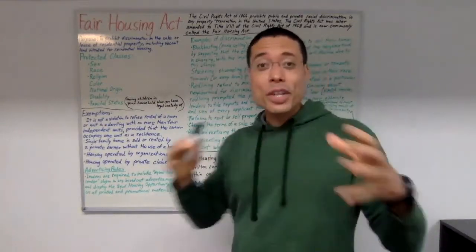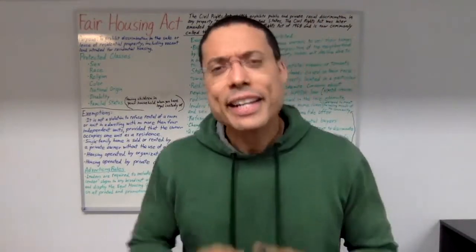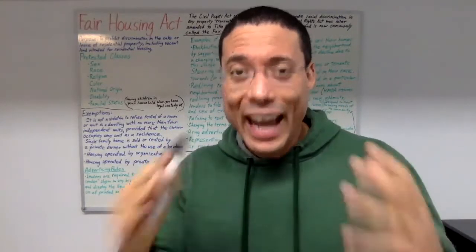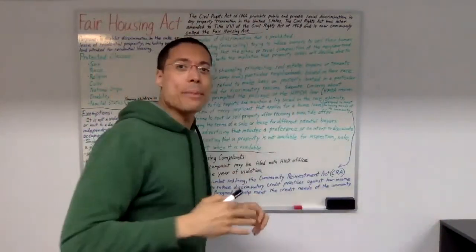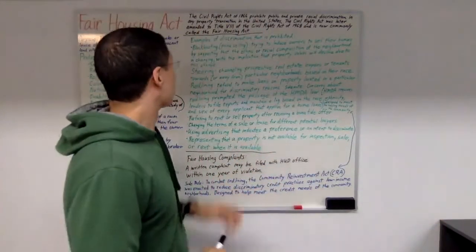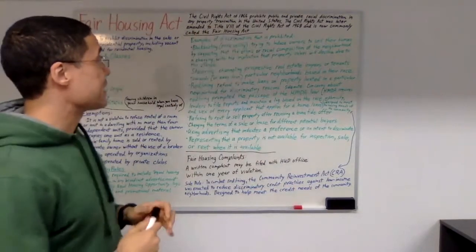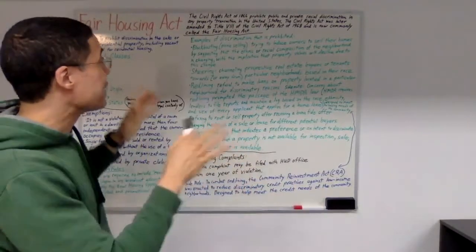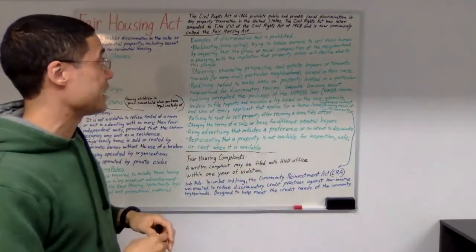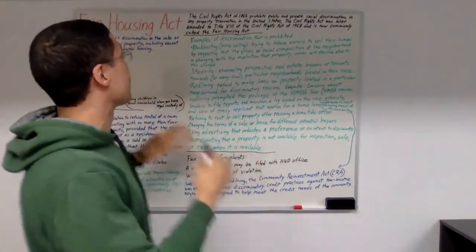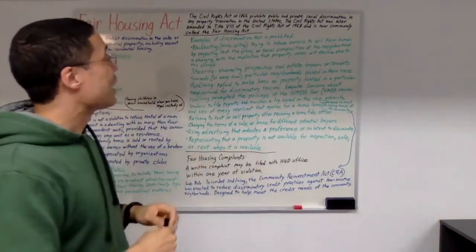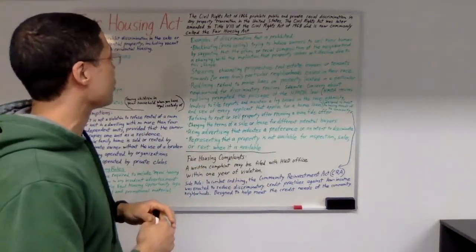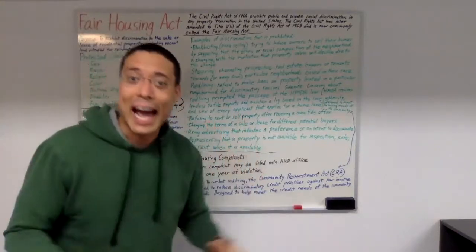On this board, we're talking about the Fair Housing Act. Now, what is the history behind the Fair Housing Act? Well, it started all the way back in 1866. The Civil Rights Act of 1866 prohibits public and private racial discrimination in any property transaction in the United States. The Civil Rights Act was later amended to Title VIII of the Civil Rights Act of 1968 and is now commonly called the Fair Housing Act.